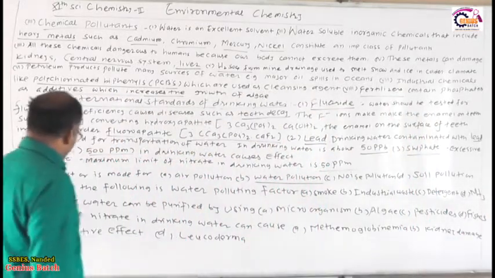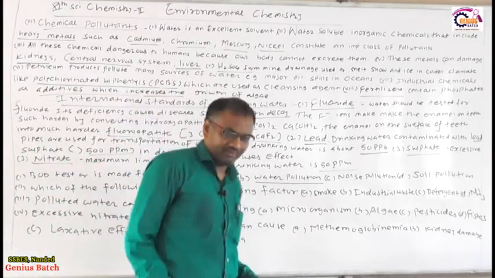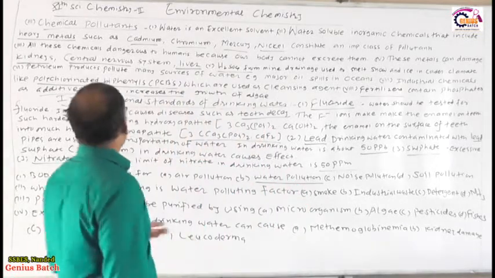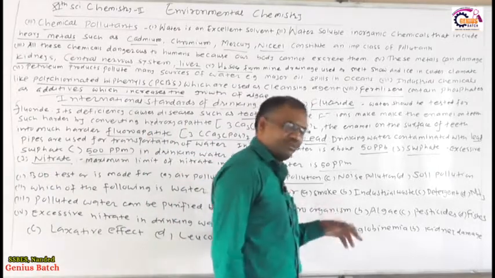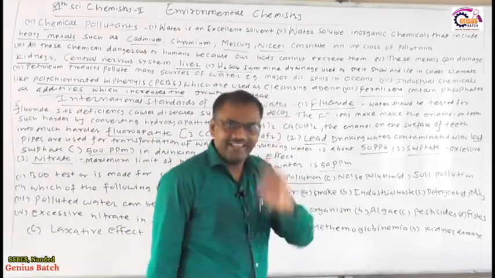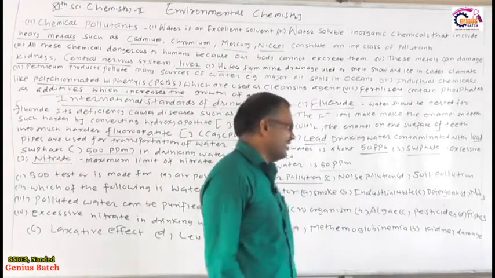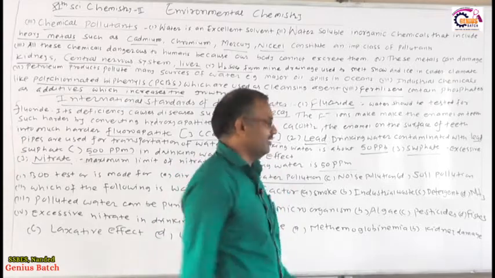Which of the following is a water polluting factor? Just now we have seen that smoke will not pollute the water, air will get polluted by the smoke. Then detergent is generally used to get the soil polluted.